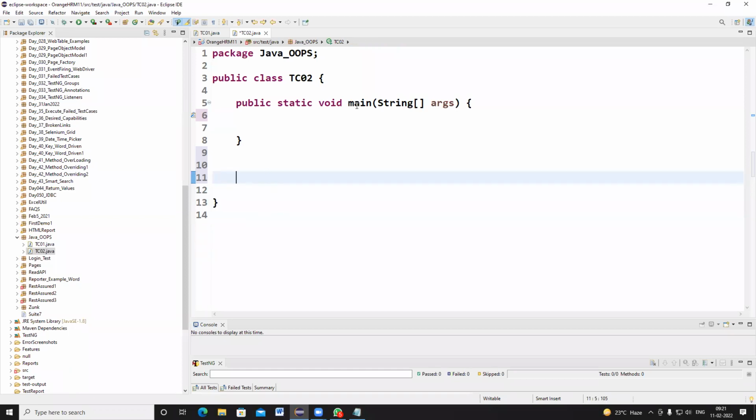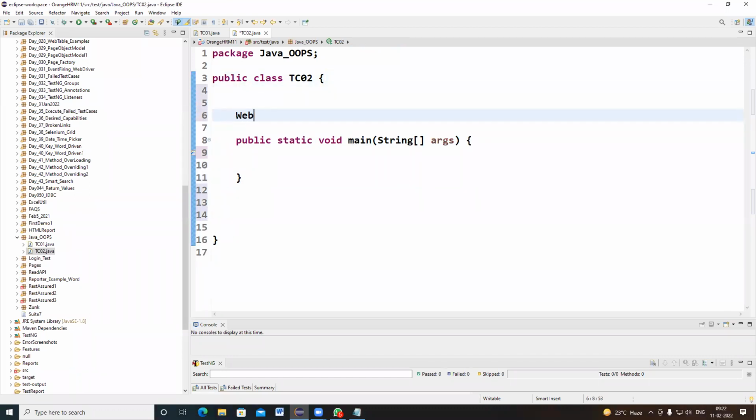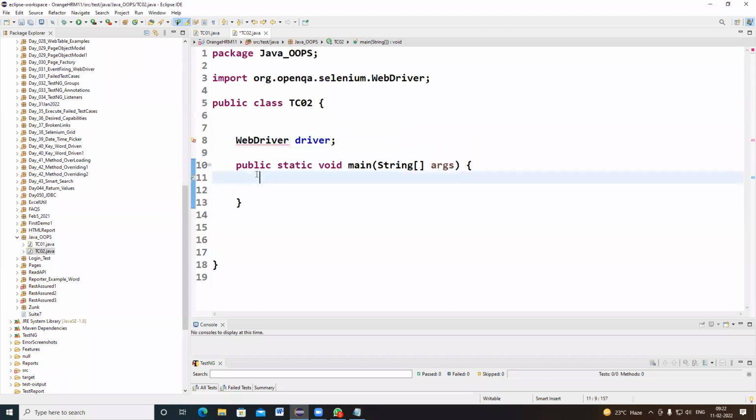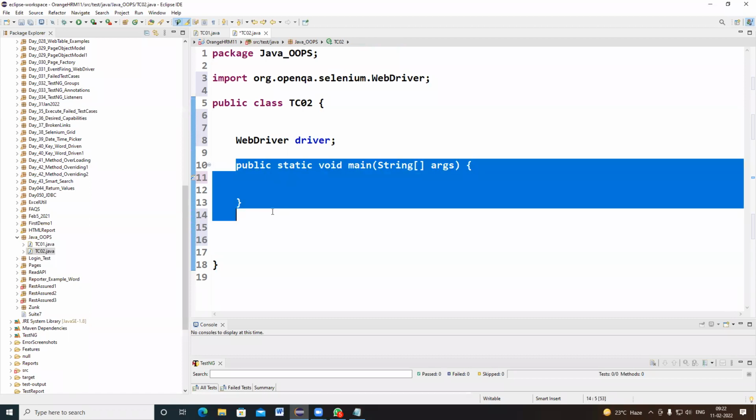But in Java, wherever the method is public static void main, that method we call the main method. Suppose you want to write your Selenium program, you can write it here, WebDriver driver, and import. This method will act as the main method. You don't need to write @Test. If it is a TestNG class, we write @Test. If it is a normal Java class, this method will act as the main method.